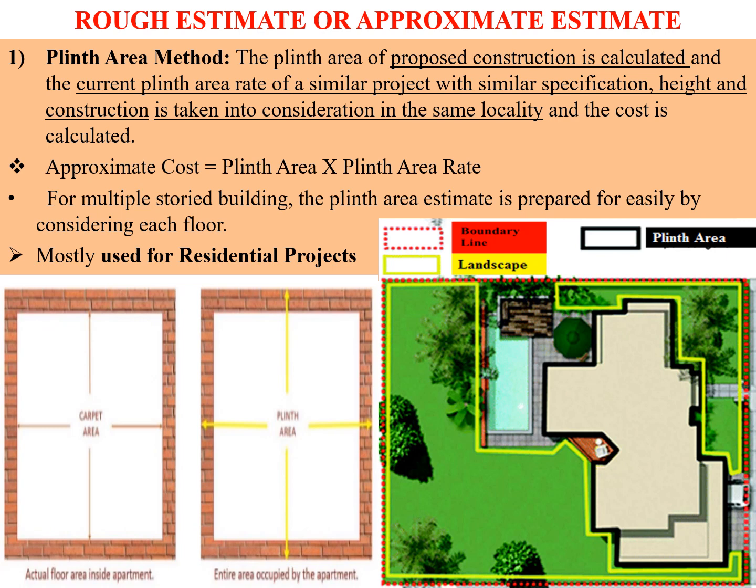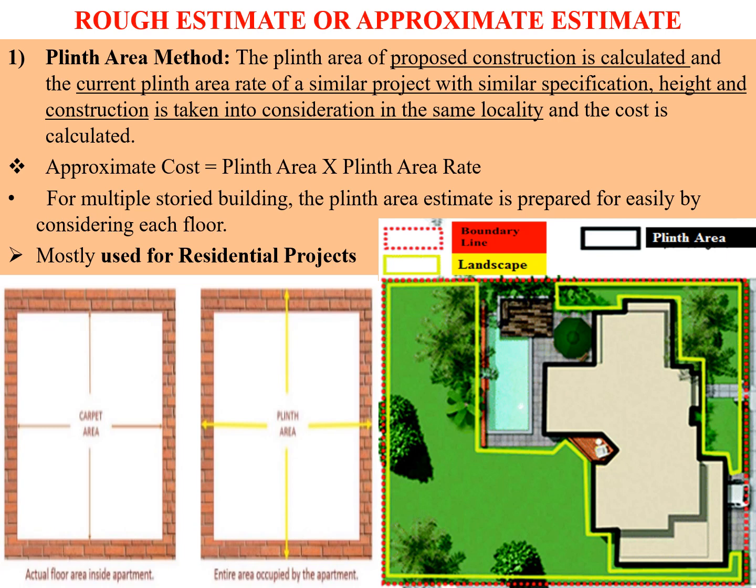Means when I need to do the plinth area method in my project, I will try to find one more similar building whose construction has already been done, and I will calculate the per plinth area cost or the plinth area rate of that building. Then I multiply it with my total plinth area, as we can see in the formula. Such methods can clearly be used for a residential building.